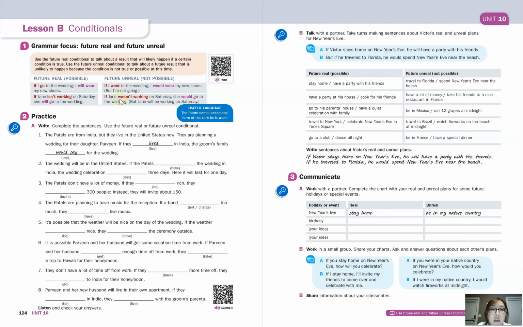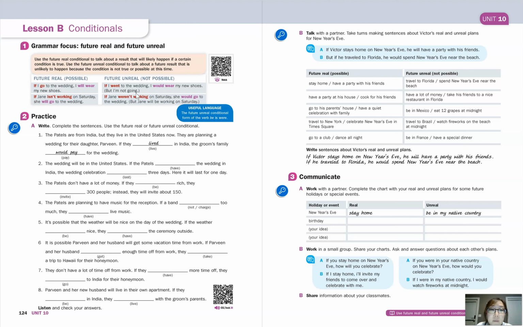Now, if you look at the future unreal conditional, you can see that it's a possibility, but because of something related to your schedule or some other kind of obstacle, it's not possible to do something that would otherwise be completely realistic and possible. So if you look at the example, it says, if I went to the wedding, I would wear my new shoes, but I'm not going. Maybe because I have a different event, just like Tan had his nephew's graduation party to go to.